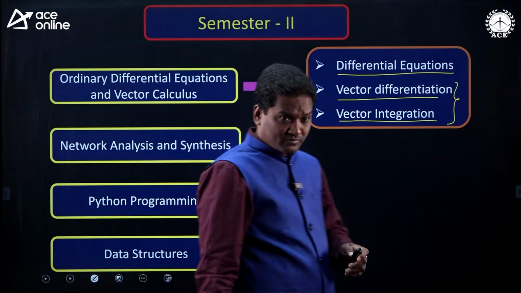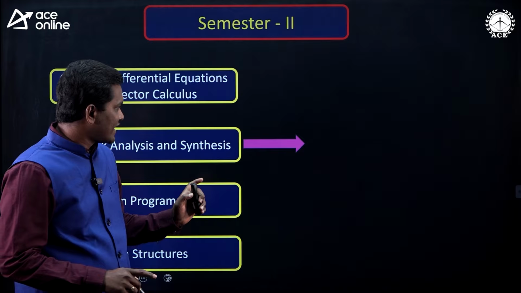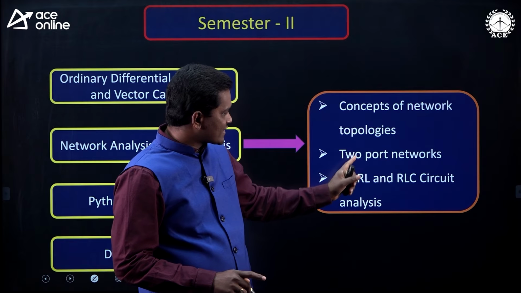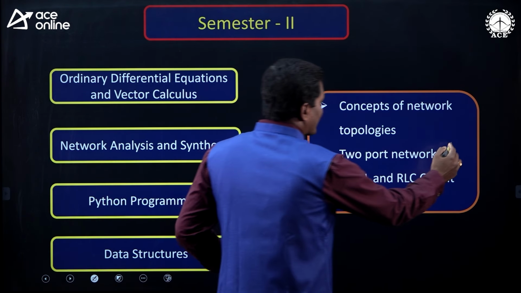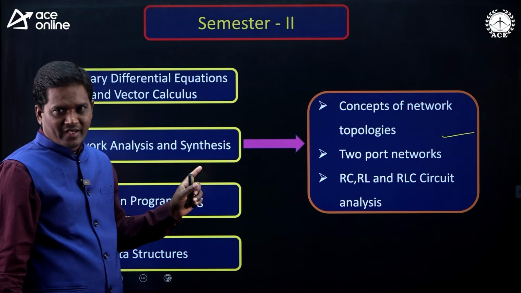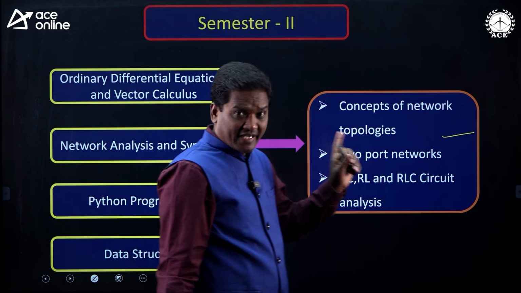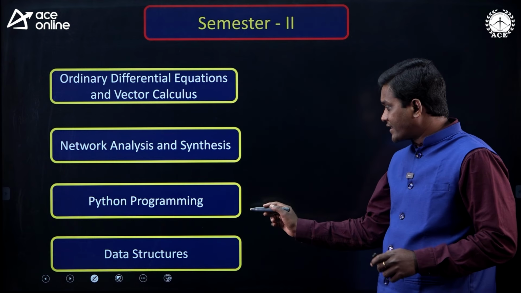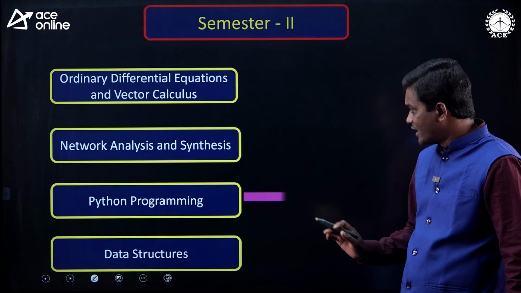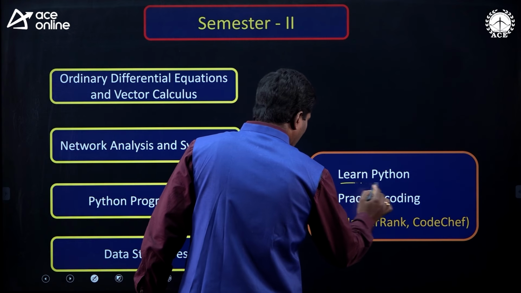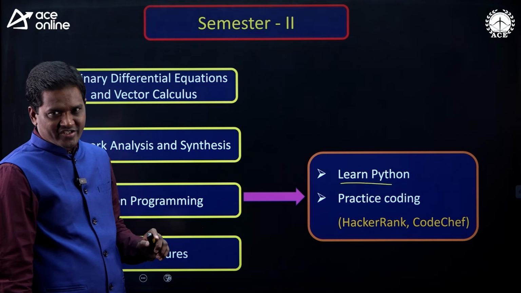Now, from the network analysis and synthesis subject, the topics you have to focus on are the concept of network topologies, two-port networks and RC, RL and RLC circuit analysis. Please focus on these topics. These are the topics that appear in GATE. Now, Python programming and data structures: this is also completely from a placement point of view. From Python programming, try to learn Python and practice coding through HackerRank and CodeChef. Similarly, data structures.